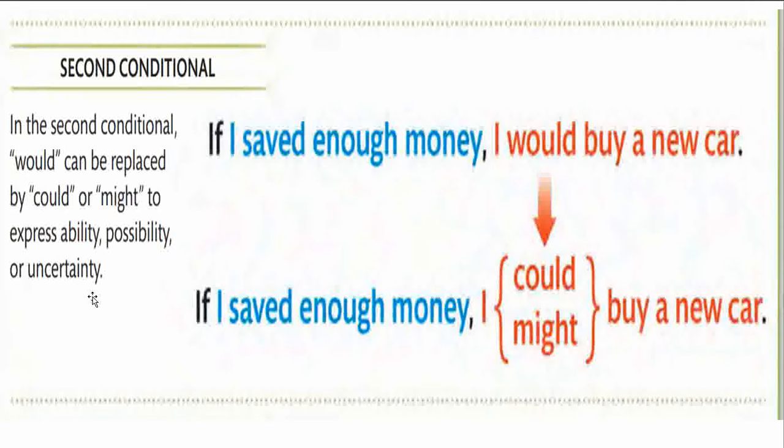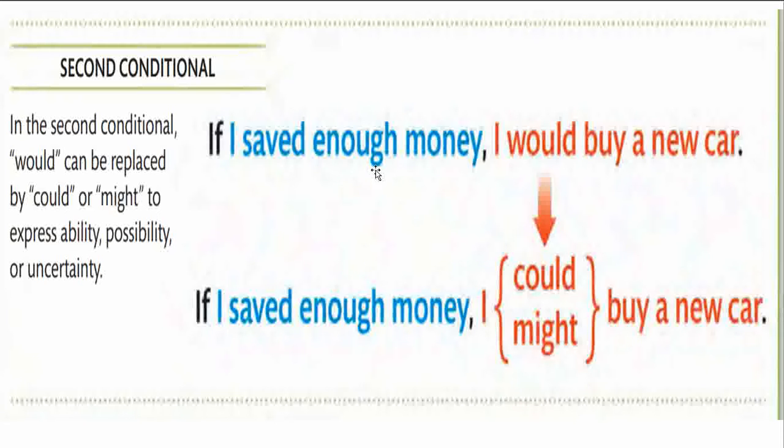Let us see the second conditional. The second conditional would can be replaced by could or might to express ability. Can becomes could, possibility; may becomes might, or uncertainty. Let us look at the sentence. If I saved enough money, this is a simple past.